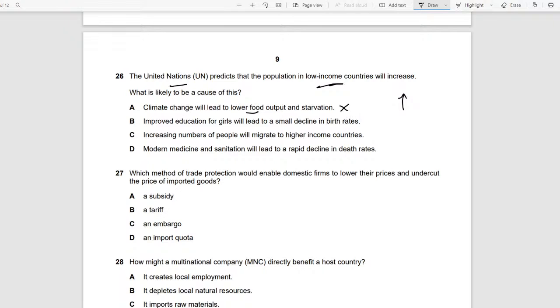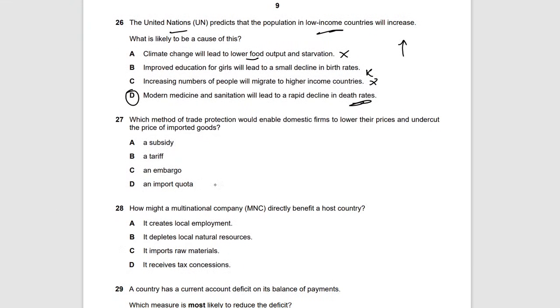The girls will get the knowledge and hence will use medication, so the birth rate will be low, which will lead to low population. Increasing numbers of people will migrate to high income countries. Again, this is low population because people are shifting from the country. Then modern medicine and sanitation will lead to a rapid decline in death rates. A rapid decline in death rates will mean more people will be alive, which will mean more population, right? So it's as simple as that.